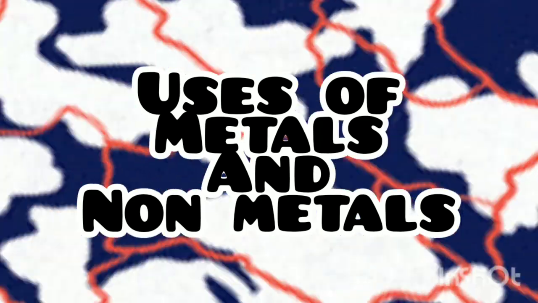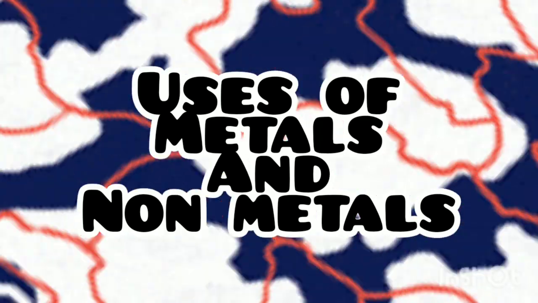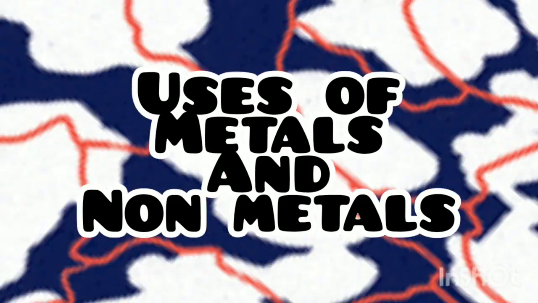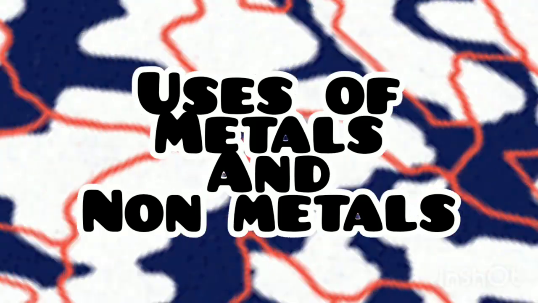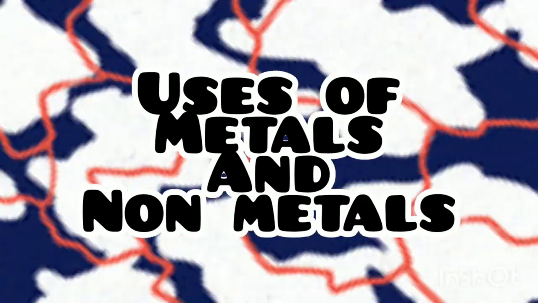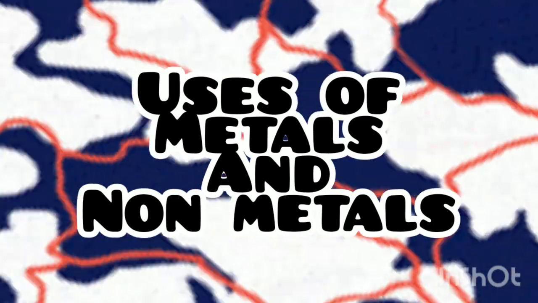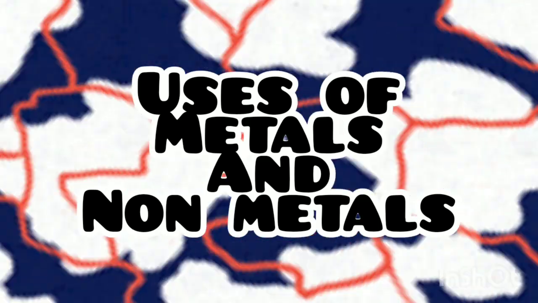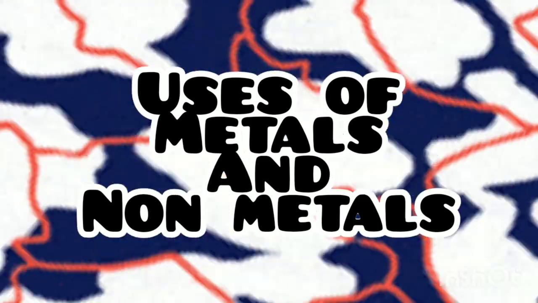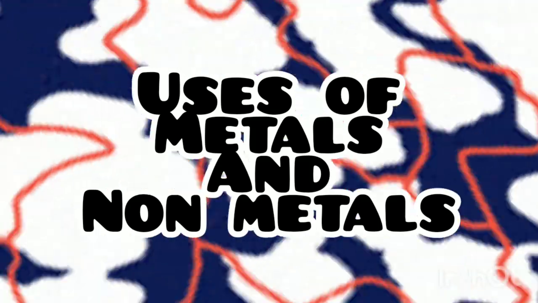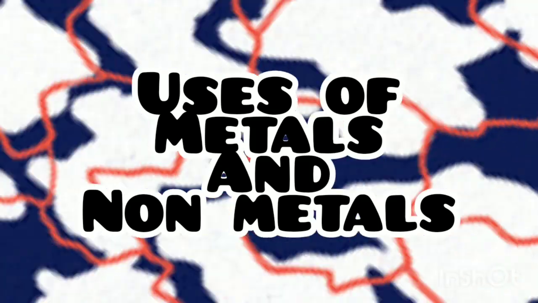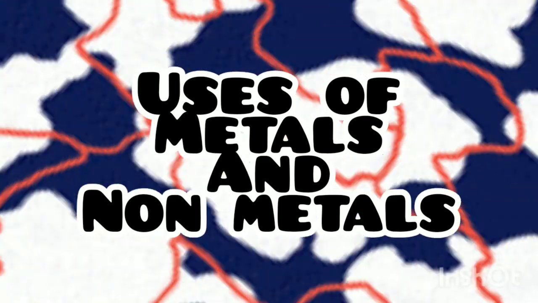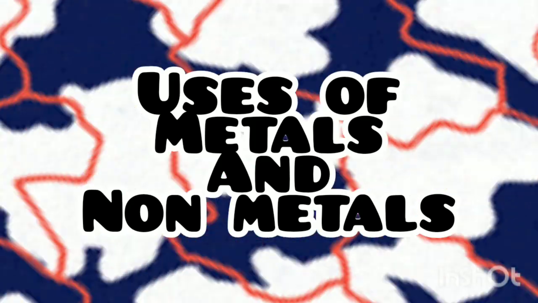Hydrogen is used in the synthesis of ammonia. Sulfur is used in the hardening of rubber. Silicon is used for making microchips. Phosphorus is used in matchsticks and fireworks. Nitrogen gas is used for making ammonia and nitrate, then fertilizers, etc. Oxygen is used by mountain climbers and deep sea divers as breathing equipment. Oxygen is also used with acetylene to get oxyacetylene torches, which are used for welding and cutting metals. So these are the things we have seen in the previous classes.